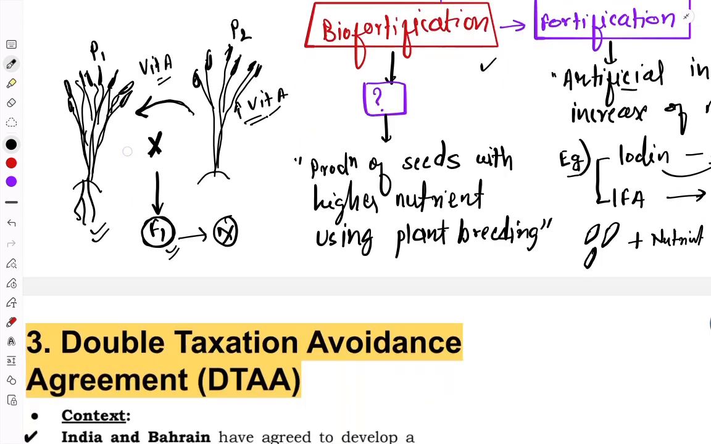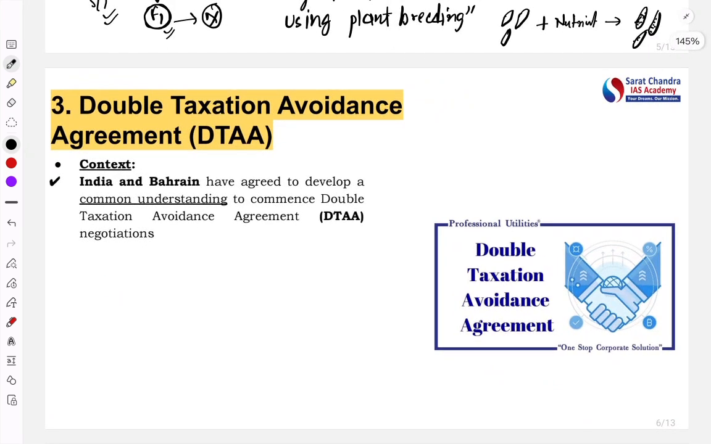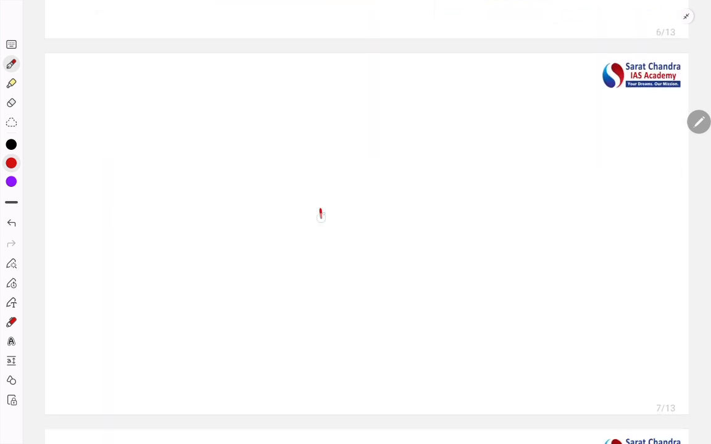Let's move to the next article, that is related to the double taxation avoidance agreement. What is the context? The context is that India and Bahrain have agreed to develop a common understanding to commence actually the double taxation avoidance agreement. What is this concept? We'll discuss it. Double taxation avoidance agreement.